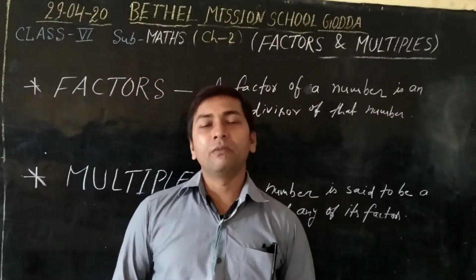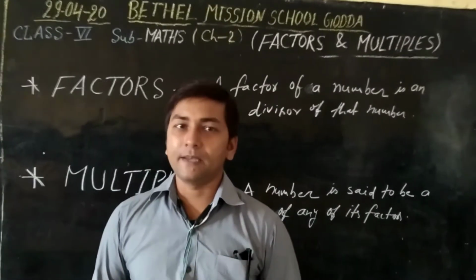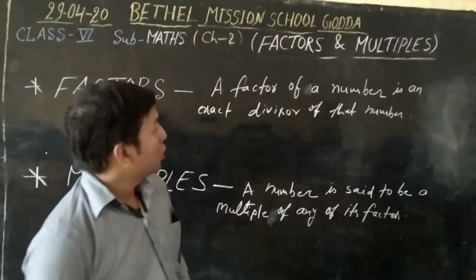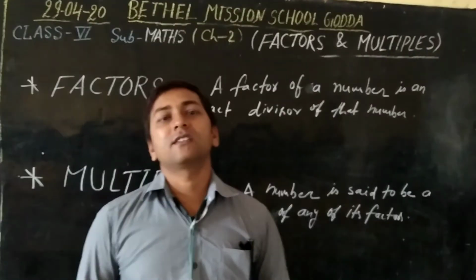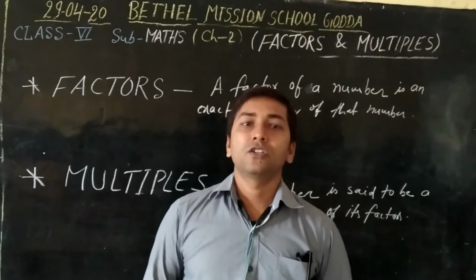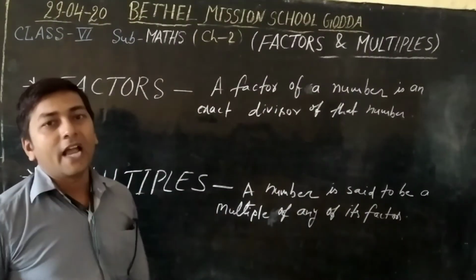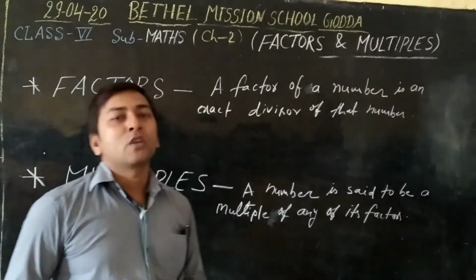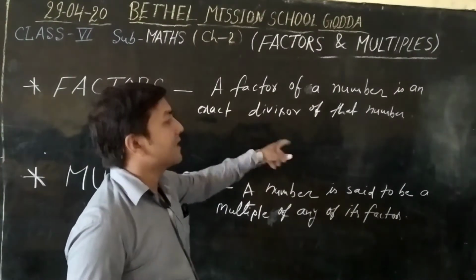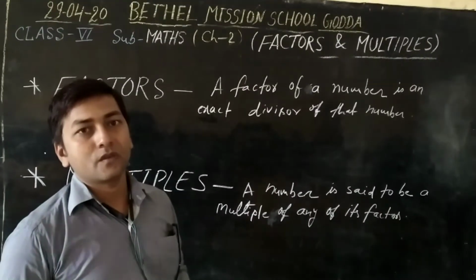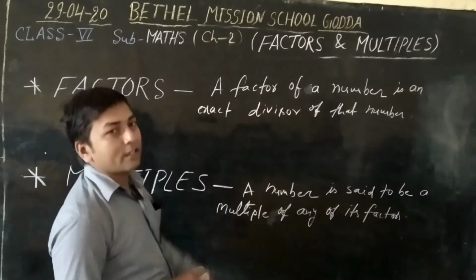Today we will learn the factors and multiples of second chapter. Okay? So, what are factors and what are multiples? This is a very important chapter. So, let's learn what factors are. A factor of a number is an exact divisor of that number. Means a factor of a number is an exact divisor of that number.